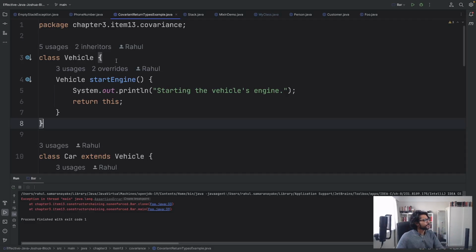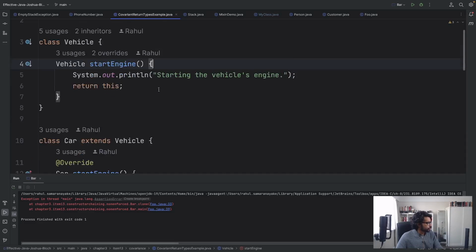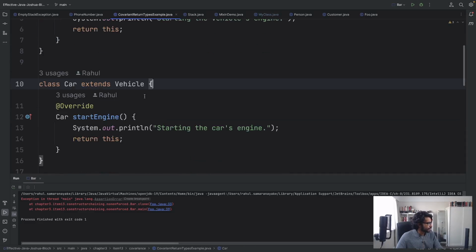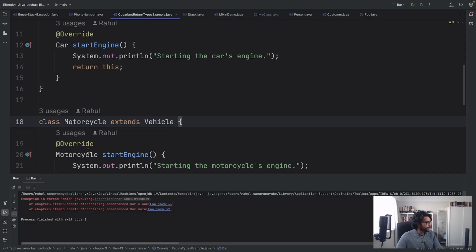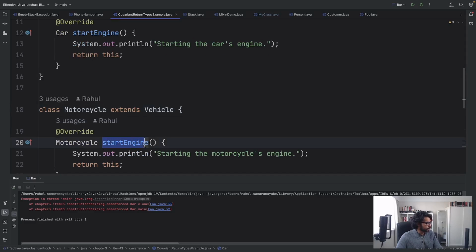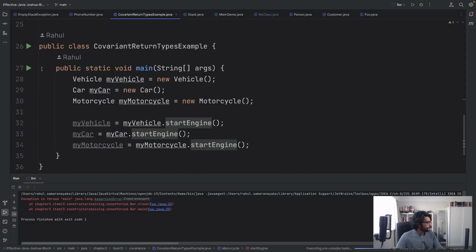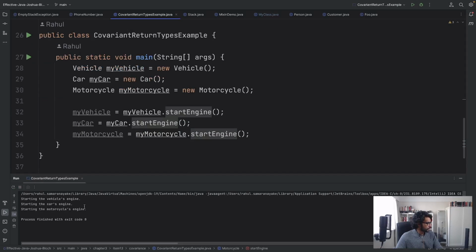We have a class vehicle which starts an engine, and then we have a class car that extends vehicle. We also have a class motorcycle that extends vehicle. And these two have their own implementations of the start engine method. Now if we run this code, what you'll see is we're first starting the vehicle's engine, the superclass's engine, and then we're starting the car's engine and the motorcycle's engine.